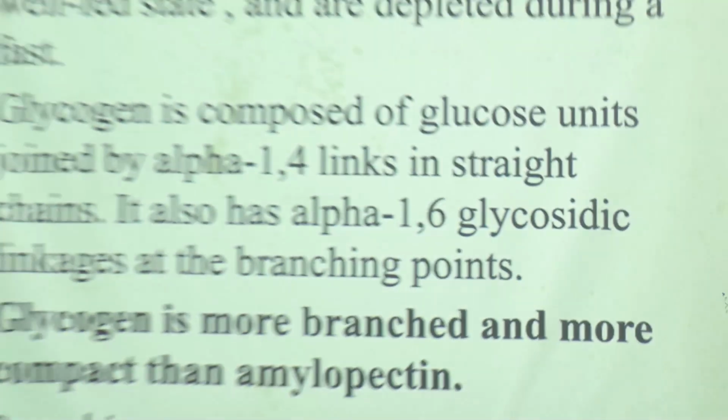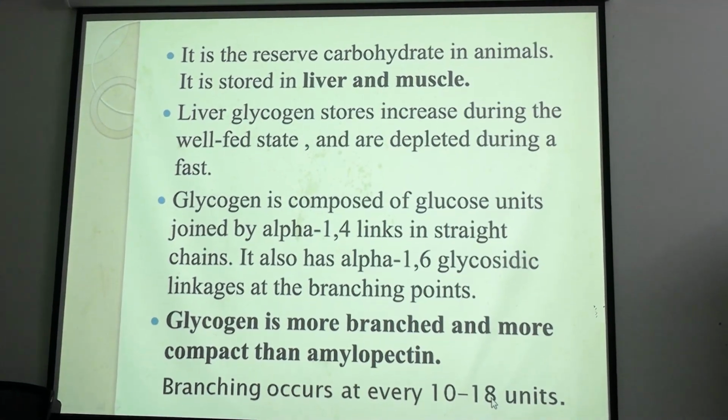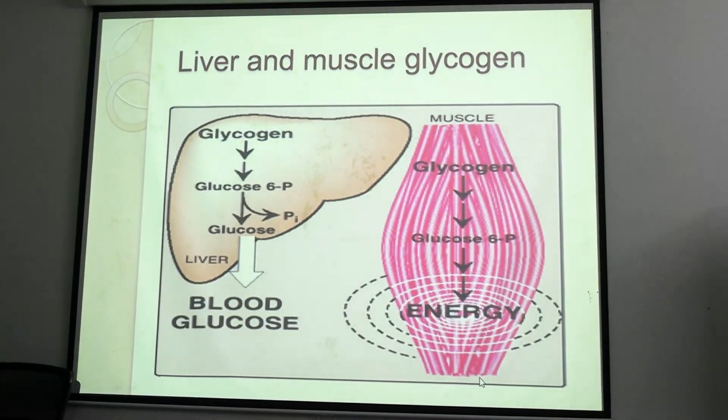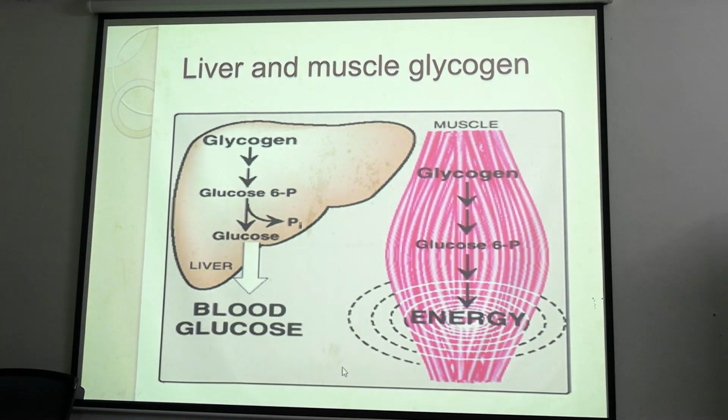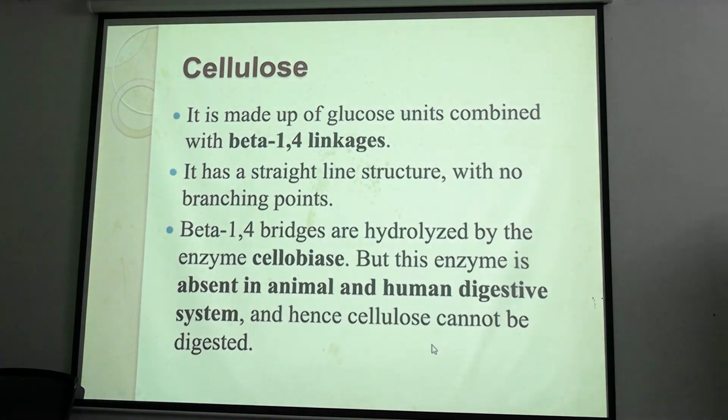Glycogen is a storage carbohydrate, a storage homopolysaccharide in case of animals, and it is also branched glucose molecules, and it is attached to a core protein called glycogenin. Okay, so it is stored in liver and muscle, branched, more branched than amylopectin. In amylopectin it was after every 25 to 30 units, here it is after 10 to 18 units there will be branching. Okay, so this glycogen is another source of energy when glucose is deficit.